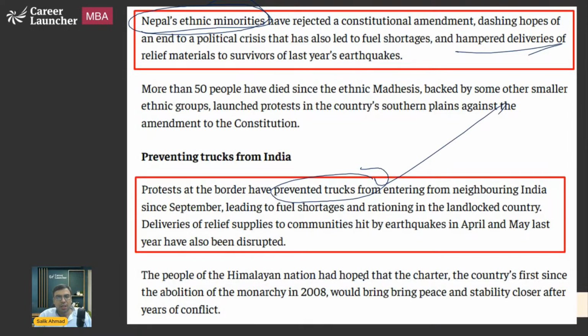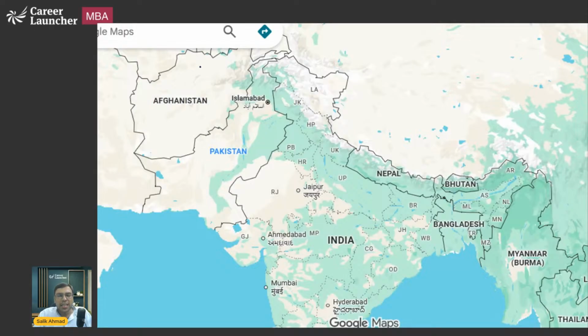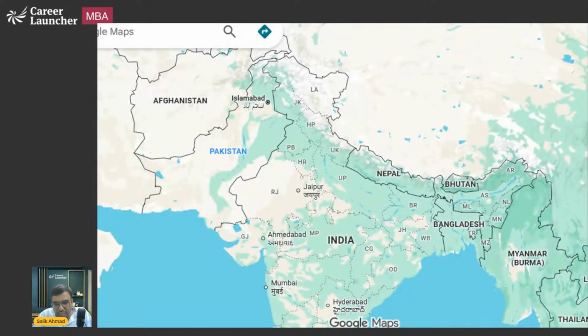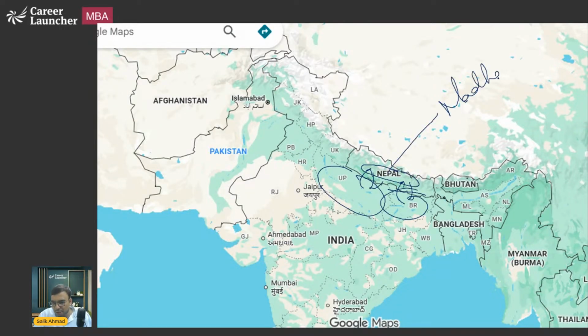Okay. Yes, what happened after that? Yes, so let me show you. So basically, there are people from Uttar Pradesh and Bihar who are living in Nepal. So marriages also keep on happening across the border. So a lot of Indian origin people are there in Nepal. These are called Madhesis. And the Nepal constitution, formed in 2015, was in such a way that it was discriminatory.